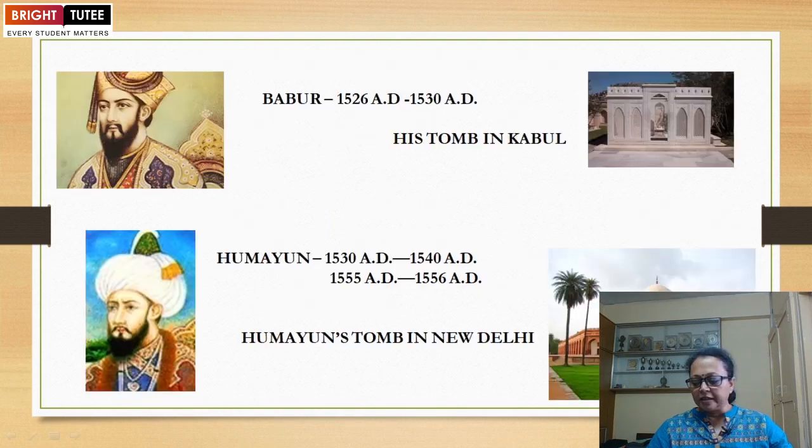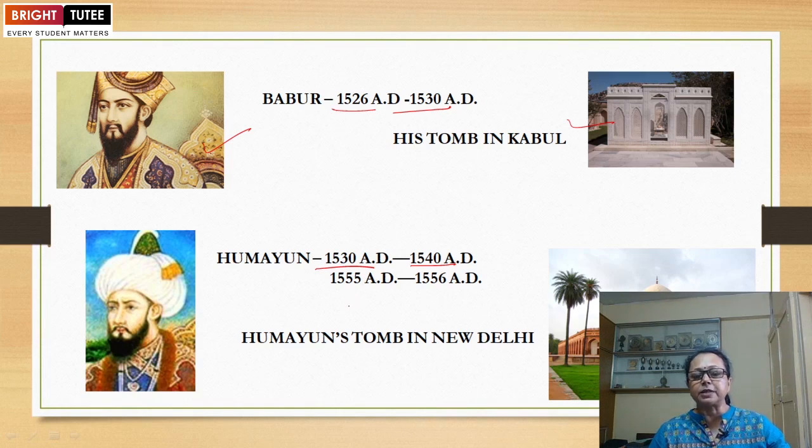Babur's tomb is in Kabul. His time period was 1526 to 1530, and after his death, he was buried in Kabul. Humayun, 1530 to 1540, and twice. Once he won the battle and established his kingdom.